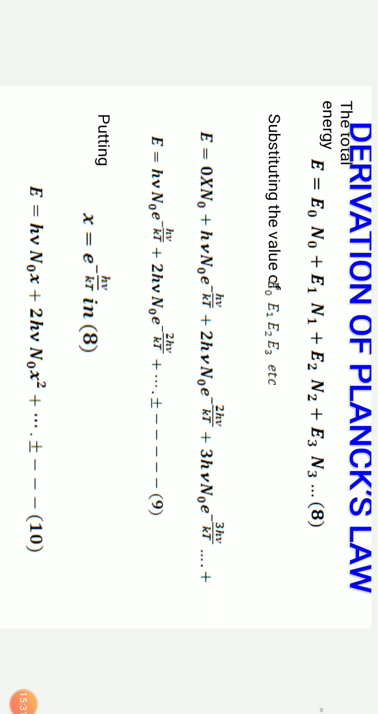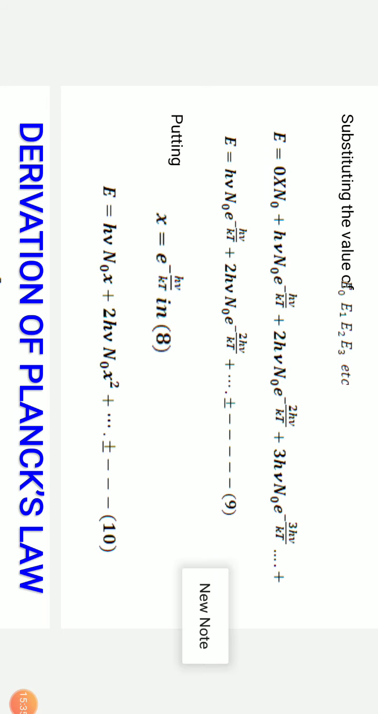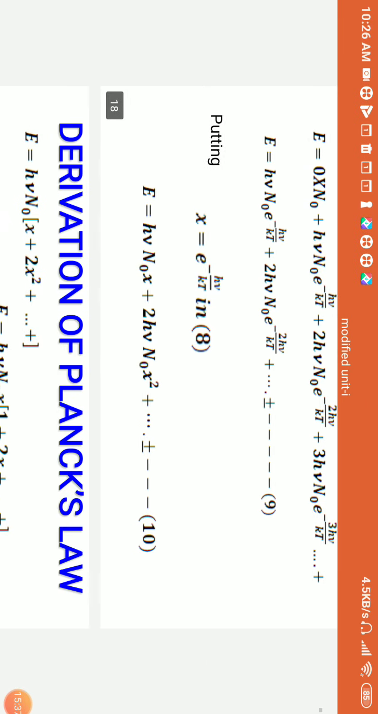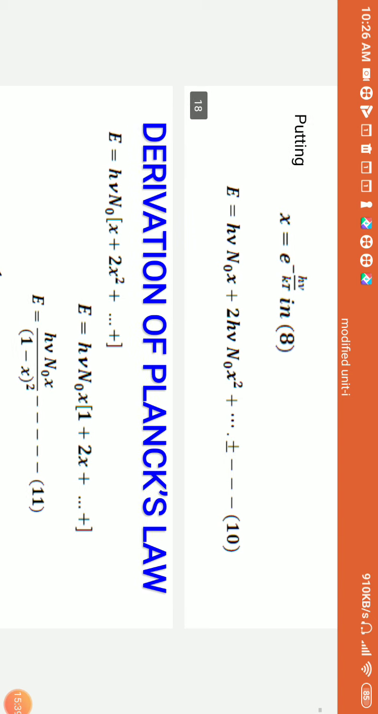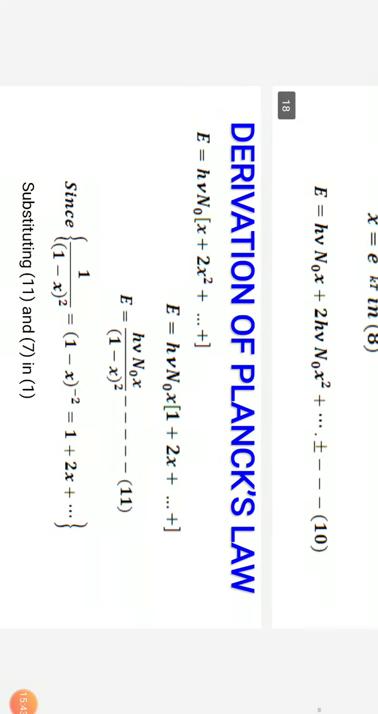Let us assume that x equals e power minus h nu by kT. So this can be written as E equals h nu N0 x plus 2 h nu N0 x square plus so on. Let us take h nu N0 common, we get x plus 2x square plus so on. Or let us take out x as a common factor, we get E equals h nu N0 x times 1 plus 2x plus so on, which is nothing but the expansion of 1 by 1 minus x whole square. So this is represented by E equals N0 h nu x by 1 minus x whole square.